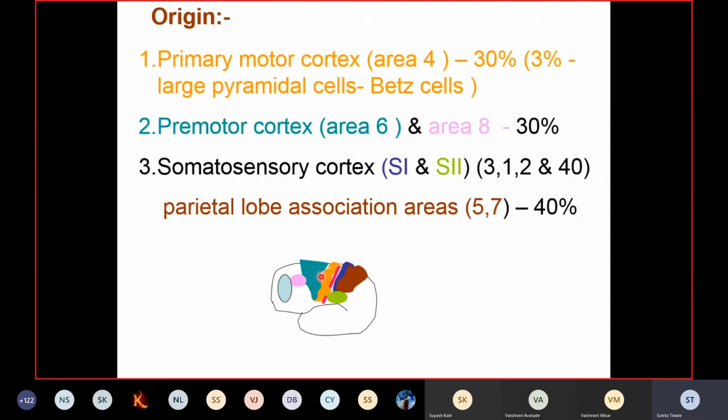But before the cerebral cortex sends these signals down, it should be sure that the movement which is going to occur is smooth, perfect, and executed properly. For this, there is a special checking mechanism situated in the subcortical region, deep to the cerebral cortex. In the white matter there are certain neuronal groups called the basal ganglia or the basal nuclei. These basal nuclei act as the checking mechanism.